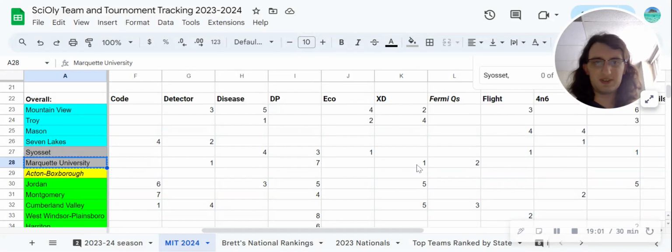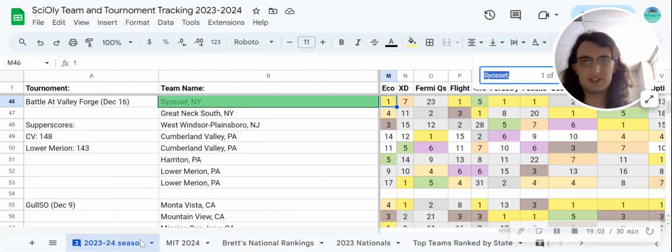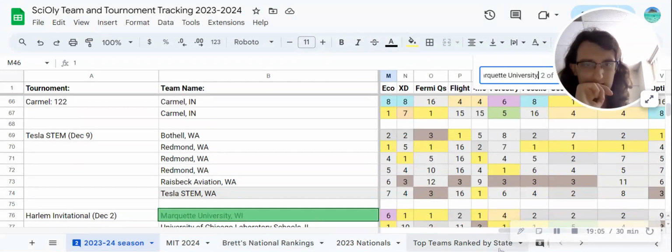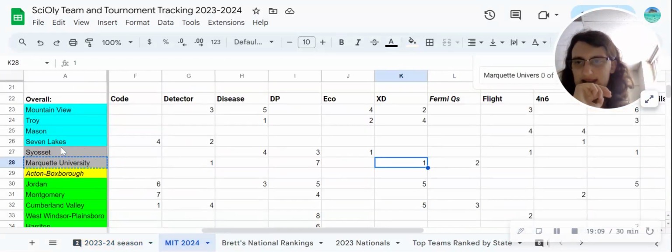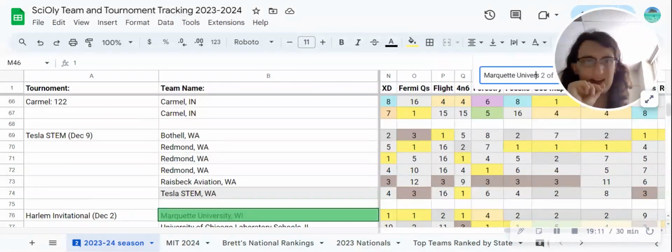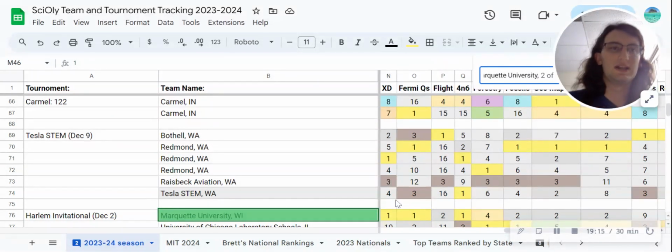Next, Experimental Design. Marquette University, I'm giving another victory in this event. Maybe you can start to see why I moved Syosset and Marquette up. Marquette honestly might be even better than I'm giving them credit for. Just as I'm going through here, seeing the number of first places.